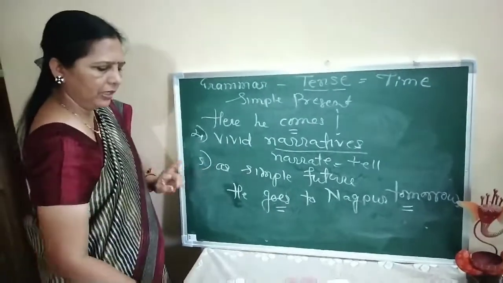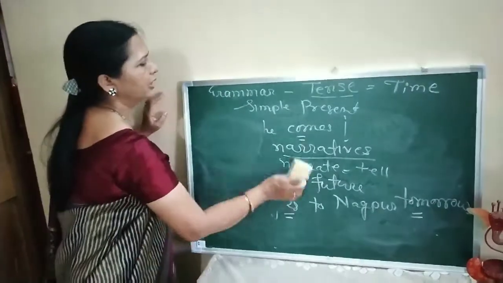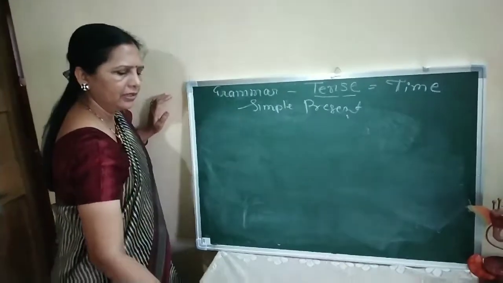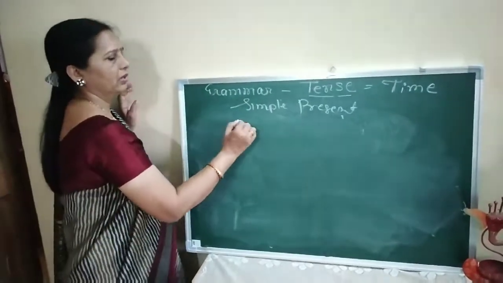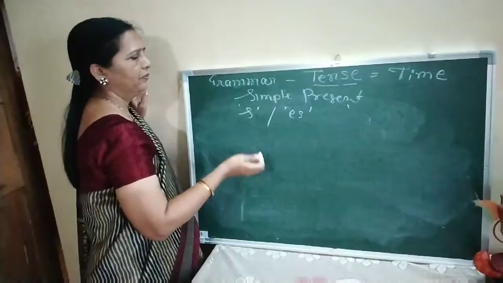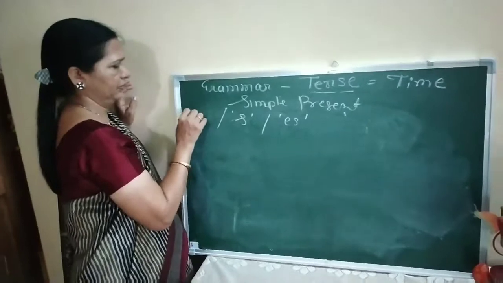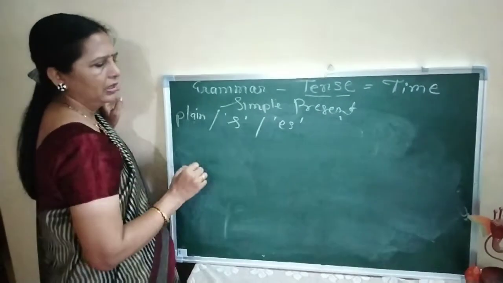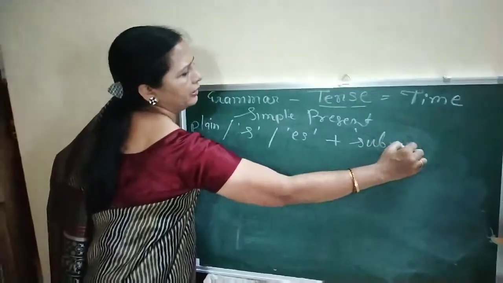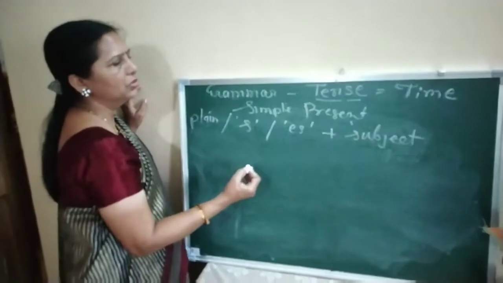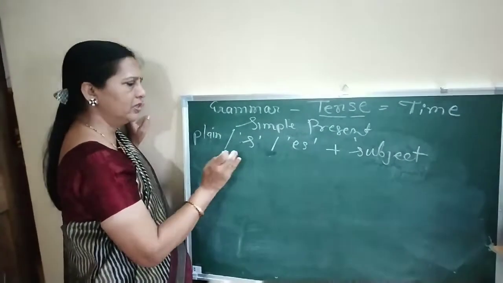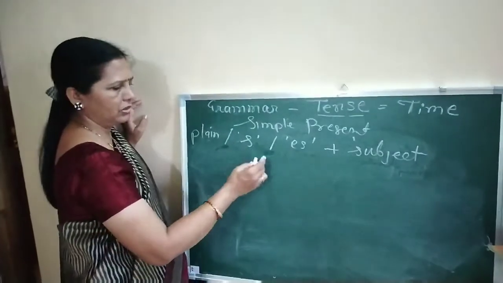So let us clear one more thing today, that is the use of S and ES when S or ES are added to simple plain verbs, plus their connection with the subject. Means the use of the verb depends upon the subject, and often students get confused.